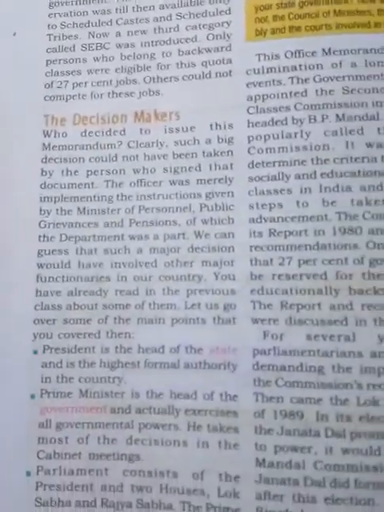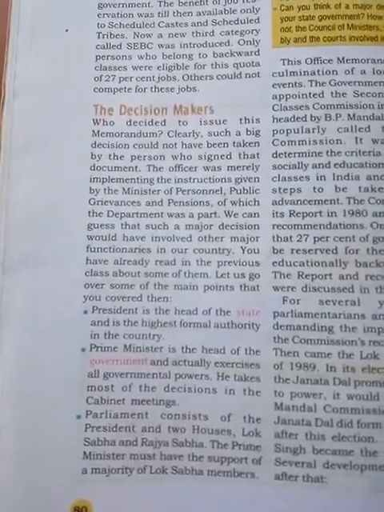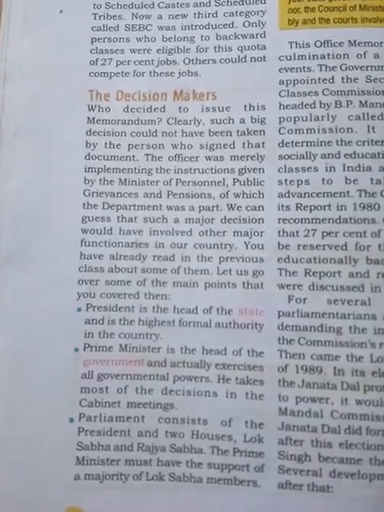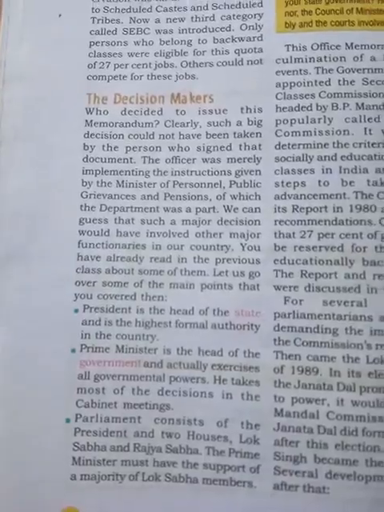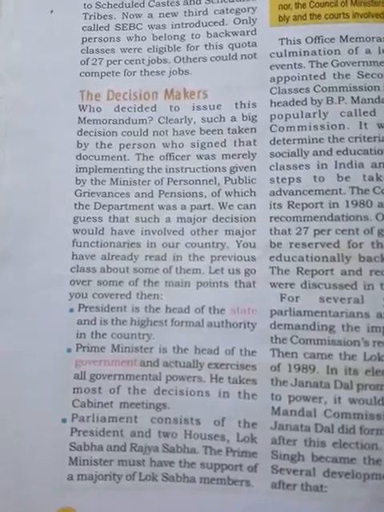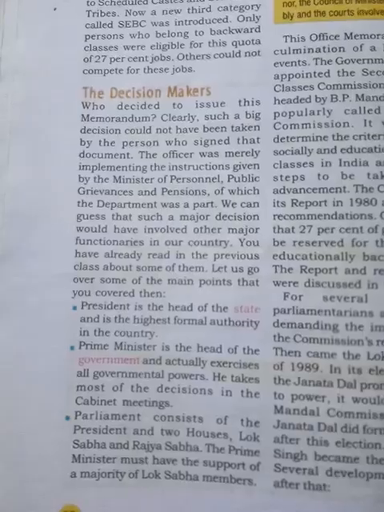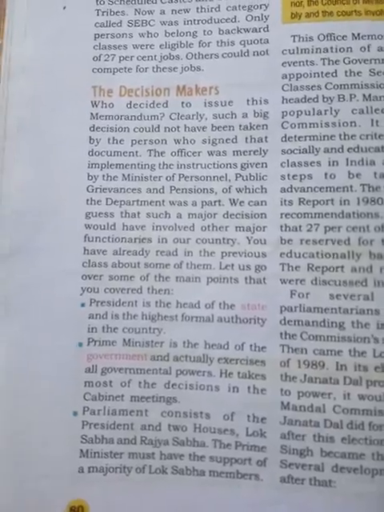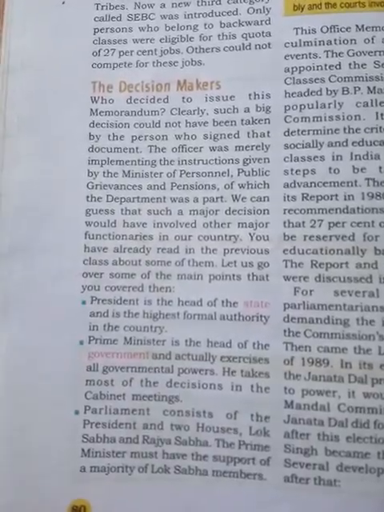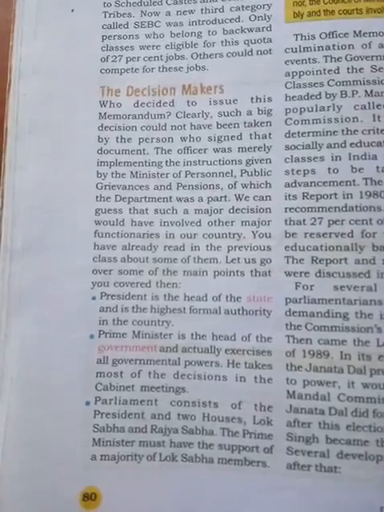So, the decision makers. Let us see who took part in the decision making. Who decided to issue this memorandum? It is clear that a big decision could not have been taken by the person who signed that document. The officer was merely implementing the instruction given by the Minister of Personnel, Grievances and Pensions, of which the department was a part. We can guess that such a major decision would have involved other major functionaries in our country. You have already read about some of them in the previous class. Let us go over some of the main points.